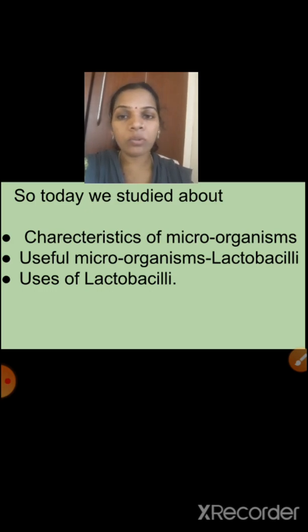In the fermentation process, sugar is converted into acid or alcohol. That is an anaerobic process, and you have to keep that in your mind, children. First step is that lactose present in the milk is converted into lactic acid. Following this, the pH level of the milk also reduces. So coagulation of proteins happens, and the milk protein is separated from the milk. So that is what? Yogurt. That means milk is converted into yogurt with the help of lactobacilli.